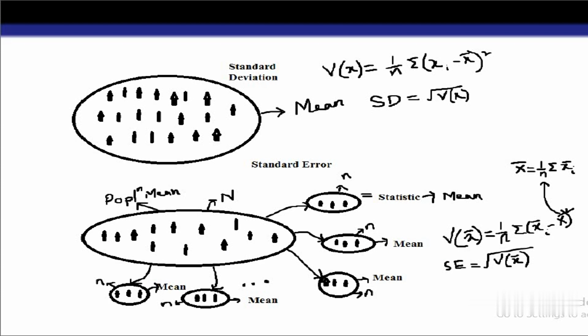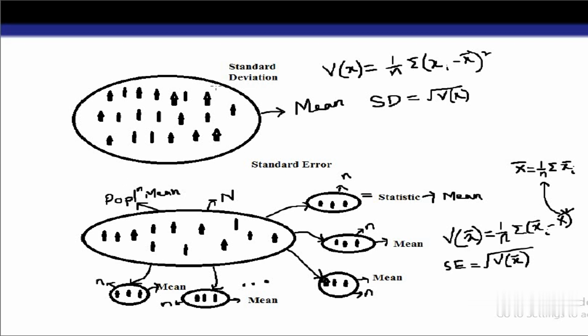People should not be confused between standard deviation and standard error. Both are completely different. Standard deviation has this formula: variance of x is equal to 1 by n summation xi minus x bar whole square, and as we calculate the square root of the variance, we get the standard deviation. What is the physical meaning of it? Suppose this is a sample of size small n, that means there are small n observations. The standard deviation gives us information about the variation between the individual observations and their respective mean.